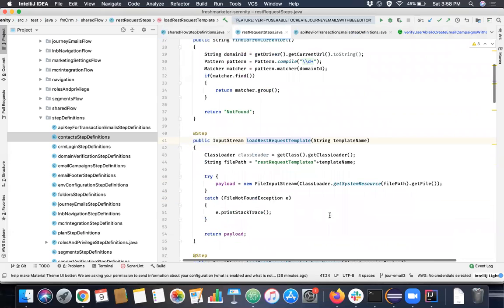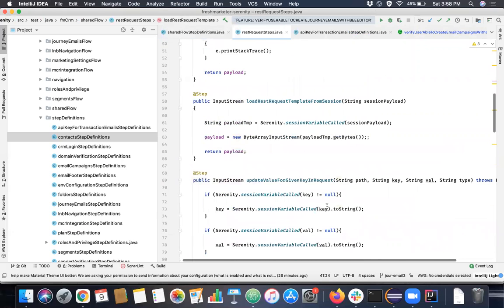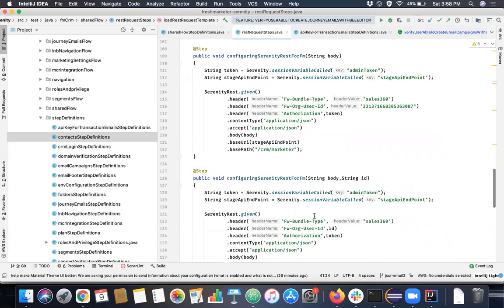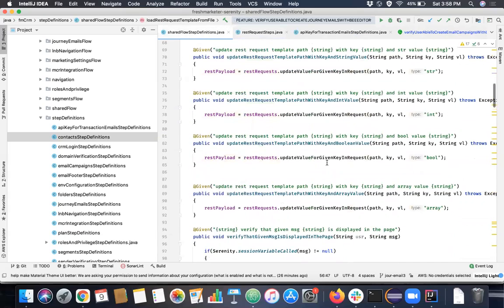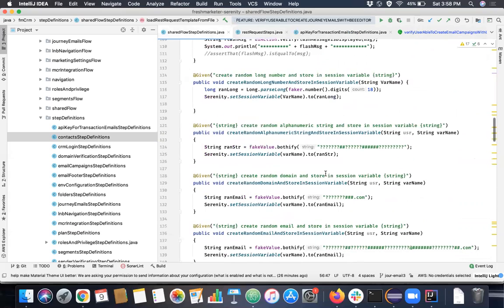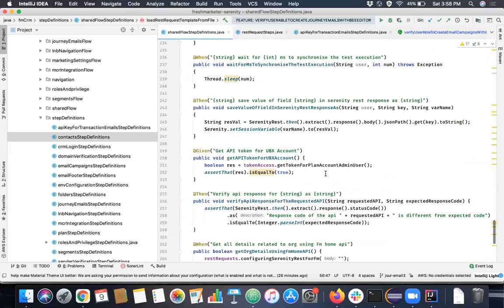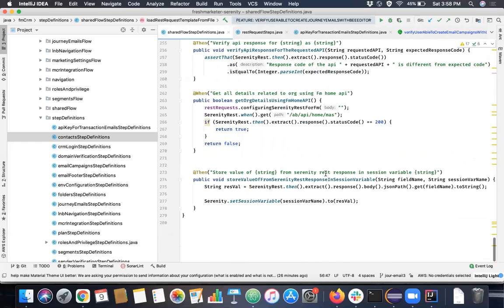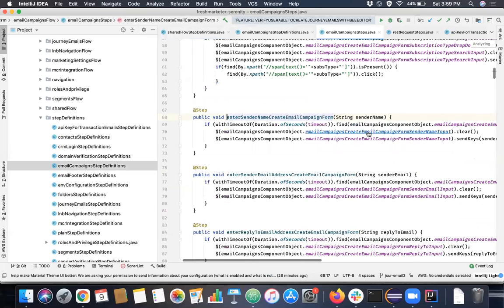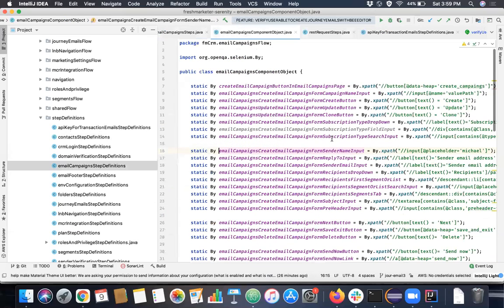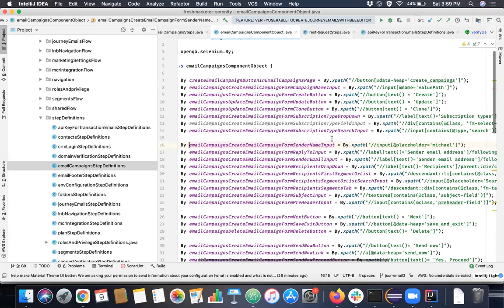If you wanted to have some steps, let's say email campaigns. So we write this page object model, copy every XPath or ID or that particular element's property.